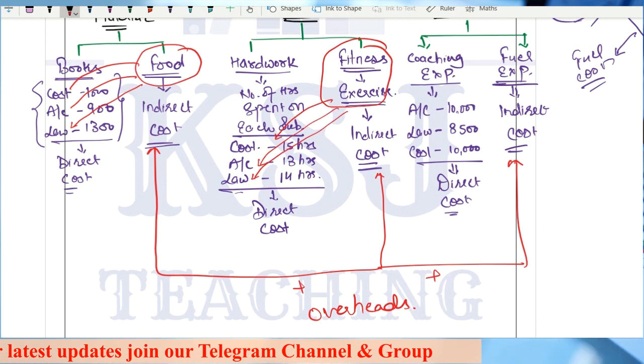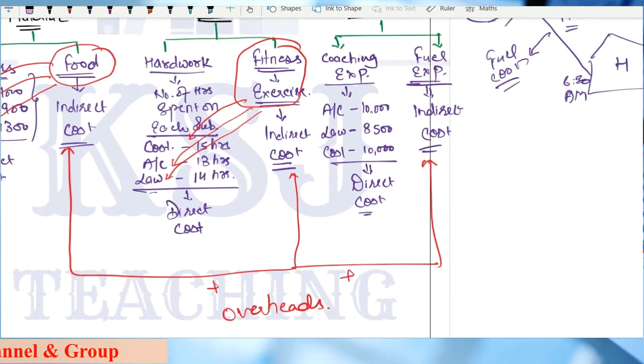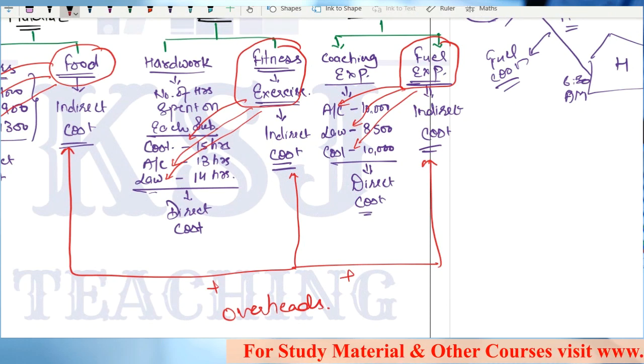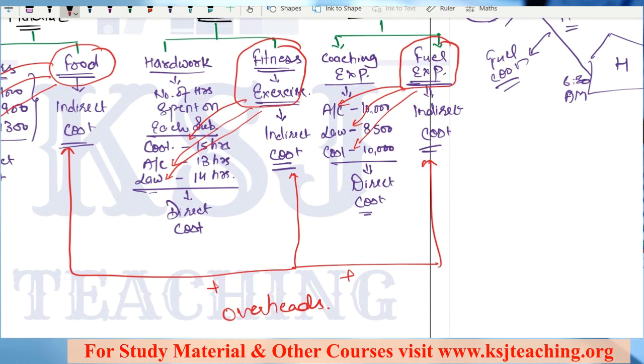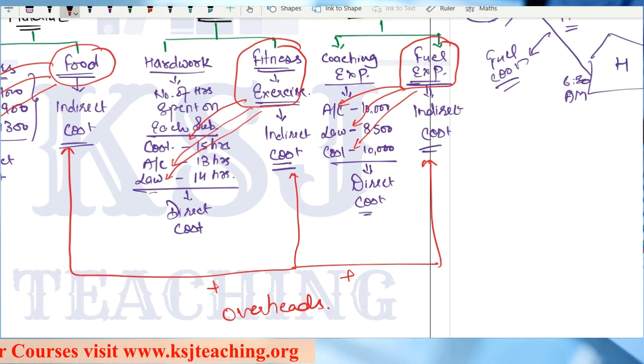Only then you will be able to find out the exact cost that has been incurred. You will have to distribute this fuel cost between accounts, between law and cost. Only then you can tell with accuracy what expenditure has been done on individual subject.